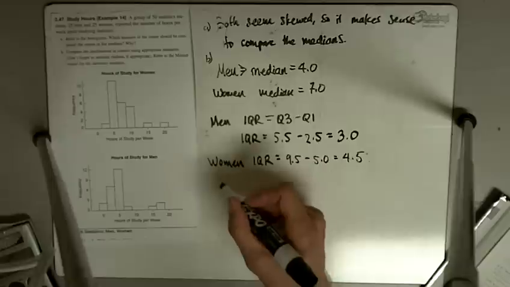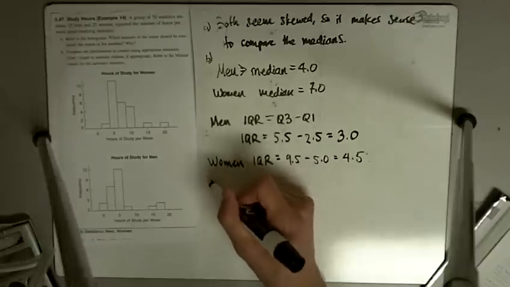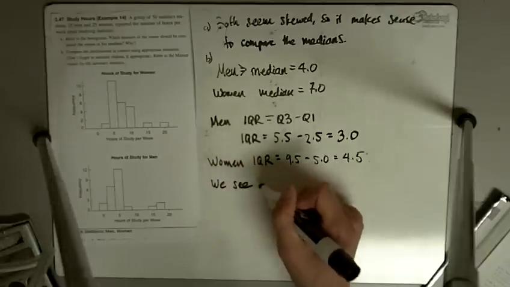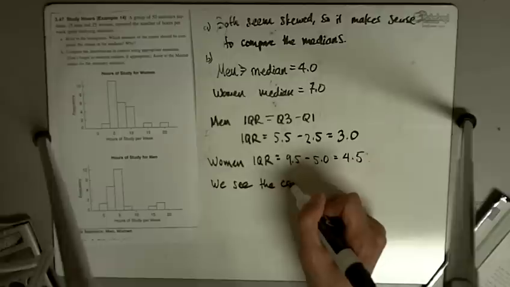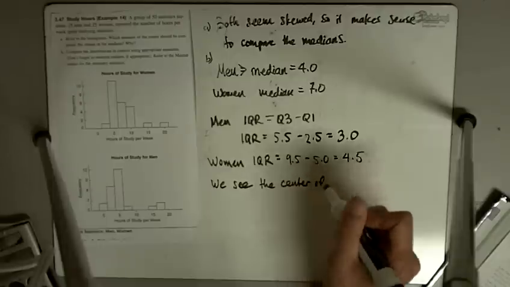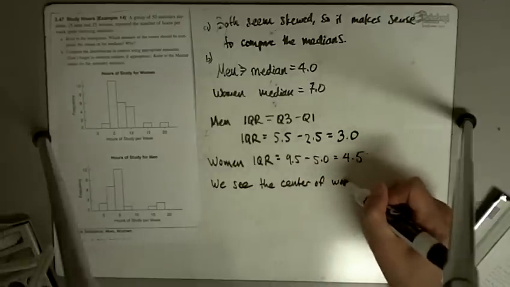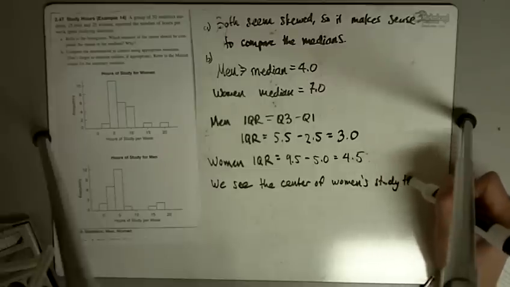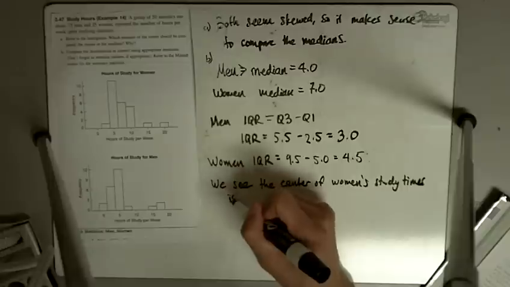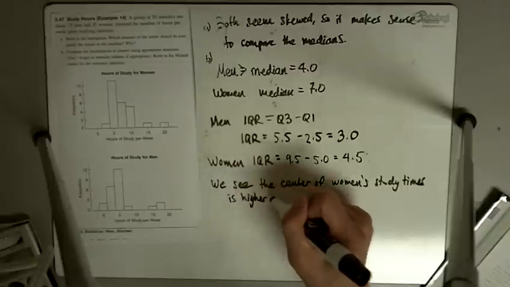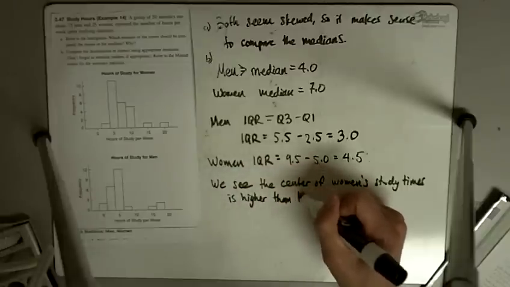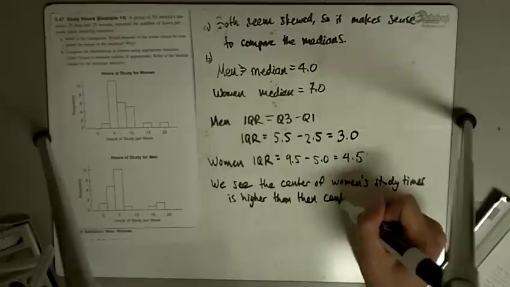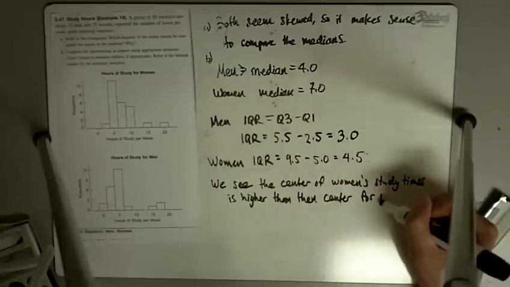Okay, so here, to compare them, we see on average the center of women's study times is higher than the center for men's study times.